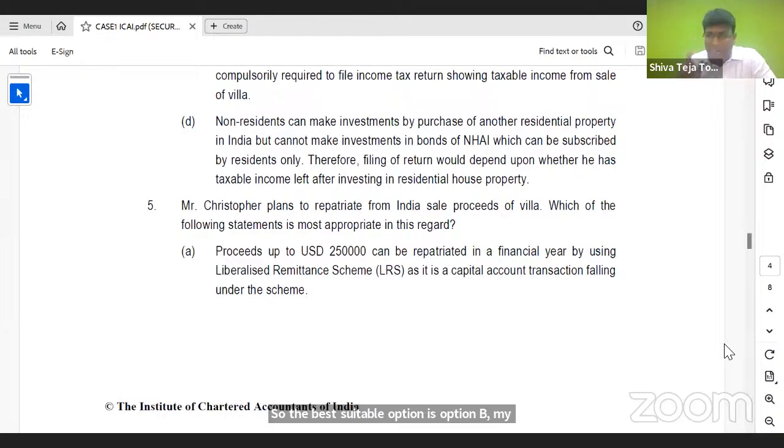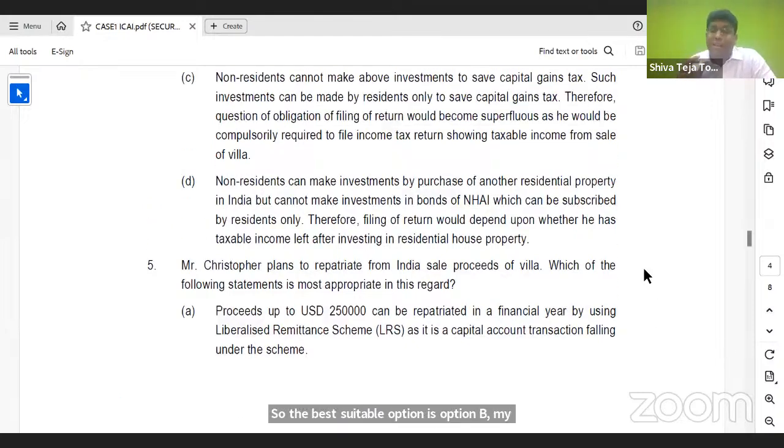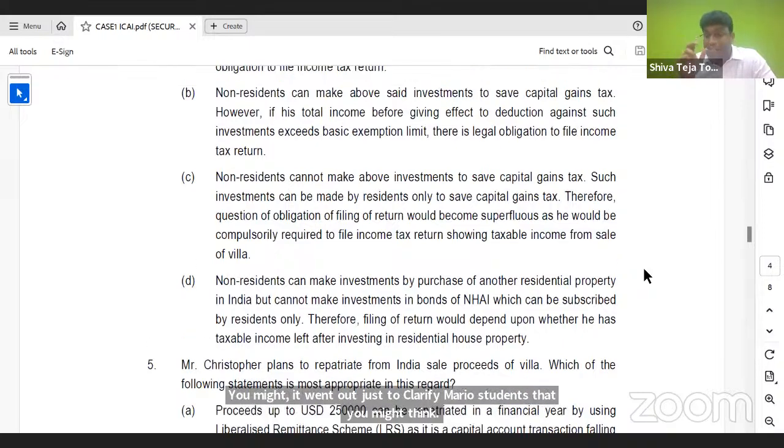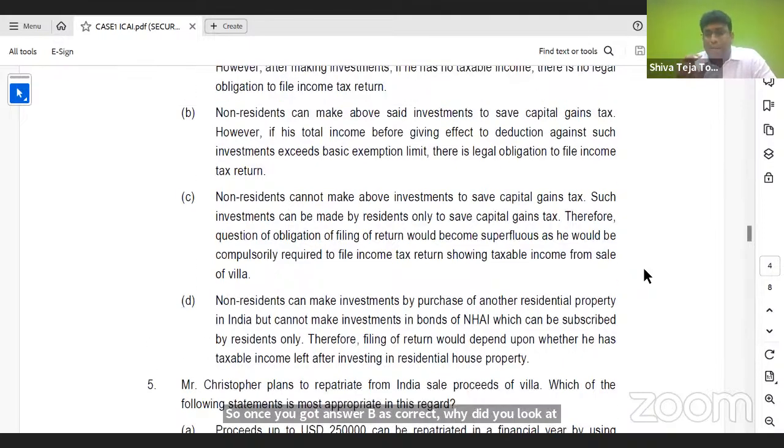You might get one doubt, just to clarify, my dear students, that you might think, sir, once you got answer B as correct, why did you look at C and D? The reason I'll tell you why. Because sometimes what happens is that in exam, they'll ask you, choose the most appropriate answer. So there could be situations where four options are appropriate, but we need to identify which is the most appropriate option. That is why I always suggest go through all the options before you come to conclusion. We are CFNS students. We cannot jump into conclusion just like that. We need to be very cautious.